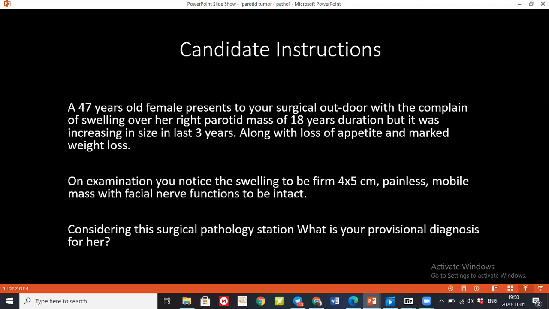Yes, there are some red flag signs which can point us towards malignancy, like if there is facial nerve involvement, if the patient complains of a recent rapid increase in size of the lesion, if the structure is fixed to the underlying structures, or if the overlying skin has been invaded. These are the red flag signs by which we can suspect a malignancy.